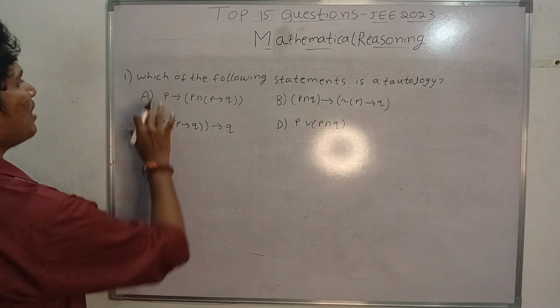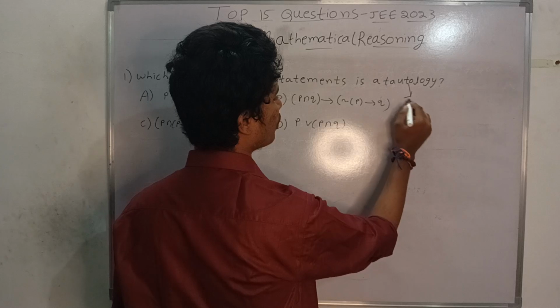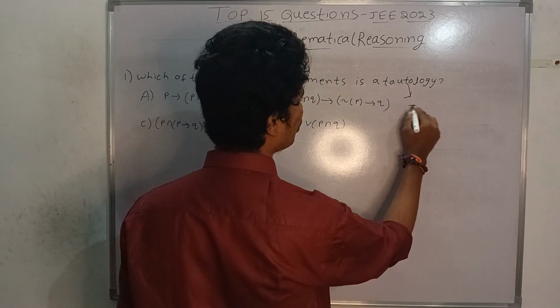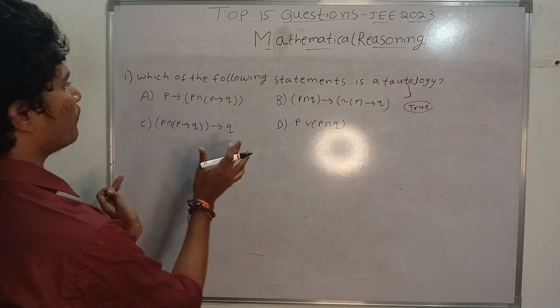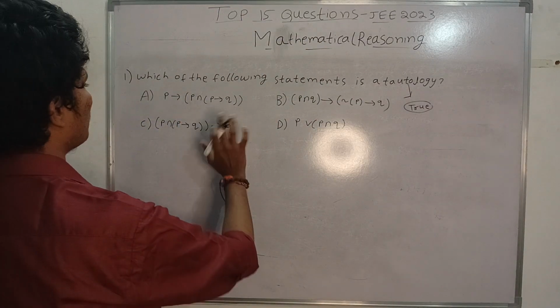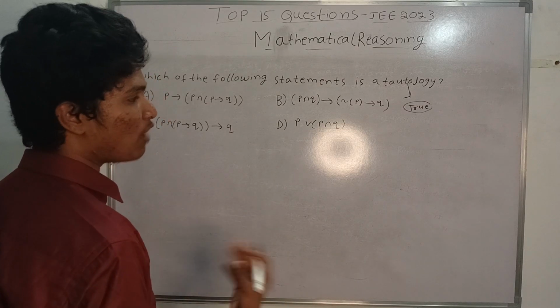Basically, the first question is, which of the following statements is a tautology? What is meant by tautology? Tautology means the complete statement is true. It is said to be a tautology. So there are 4 options, and we have to check these 4 options to see which statement is completely a tautology. We have to check like this.